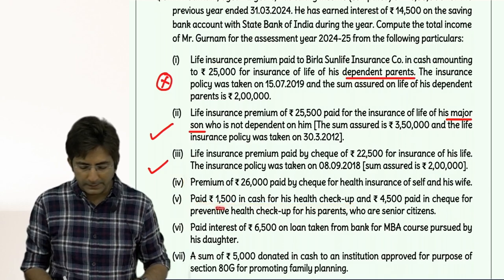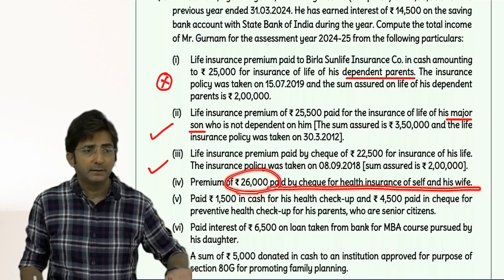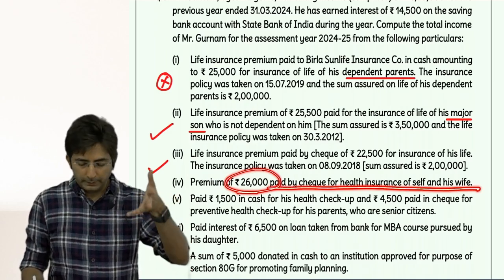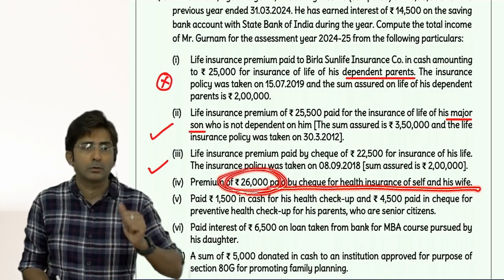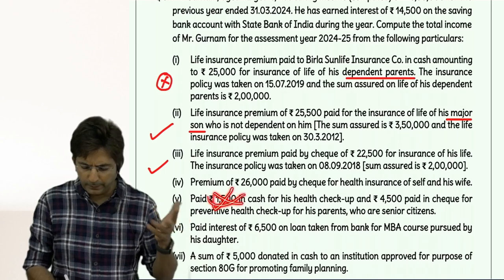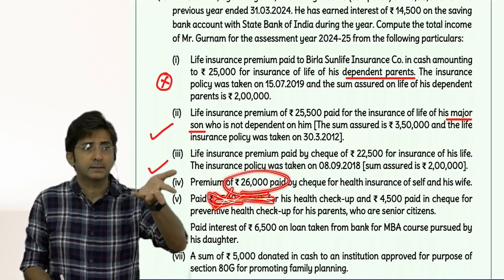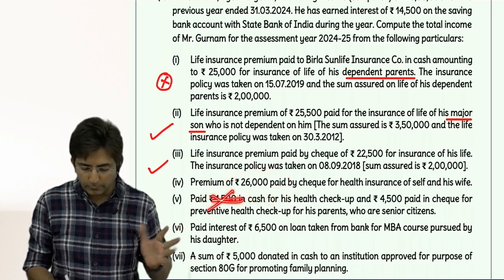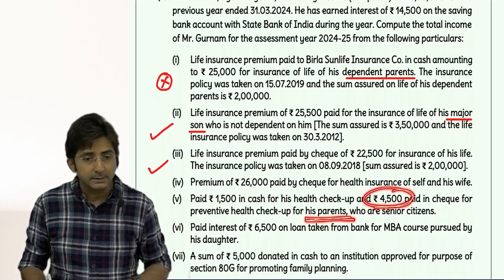So we will not waste health checkup here. Anyways, we have got 26,000 which is more than sufficient. We can take basic deduction of maximum 25. So even compared to 25, this 26,000 is more. So why waste this preventive health checkup? So we can say I don't want this preventive health checkup because I have sufficient mediclaim insurance of 26, which is already giving me 25,000 deduction. So we should assume that we have not used this, so that we can use the preventive health checkup of parents fully.